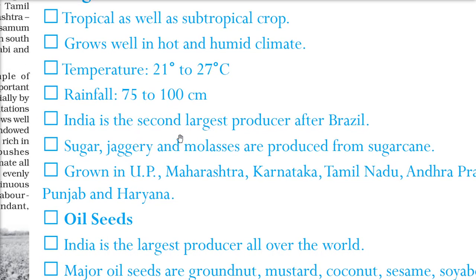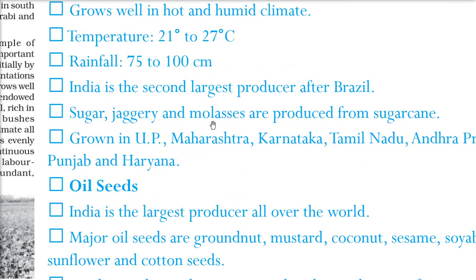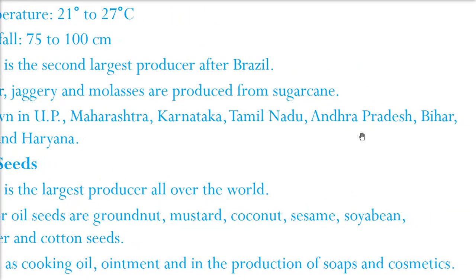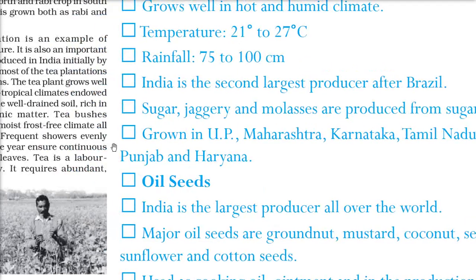And India is the second largest producer. Who is the first in sugarcane? It's Brazil. After Brazil, we are the second largest producer of sugarcane. Sugar, jaggery and molasses are produced from sugarcane and they are also used a lot in different industries. So they are grown in Uttar Pradesh, Maharashtra, Karnataka, Tamil Nadu, Andhra Pradesh, Bihar, Punjab and Haryana.